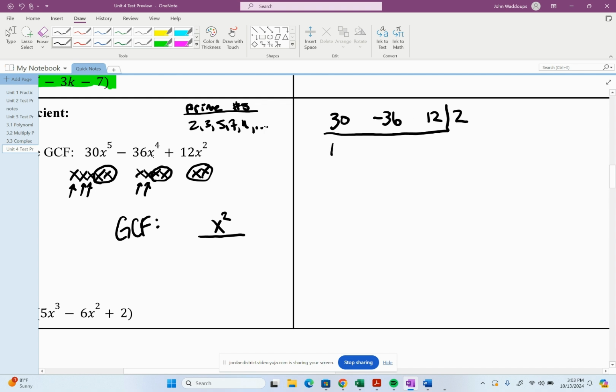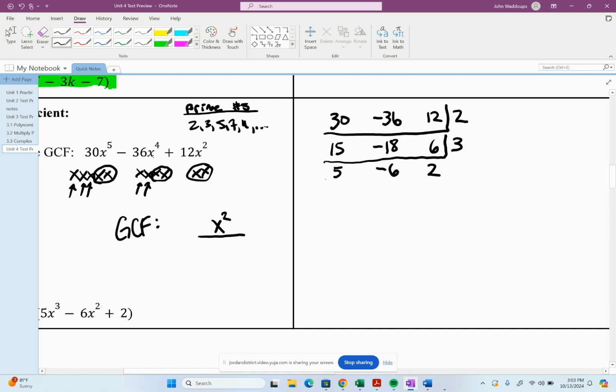2 goes into 30 15 times. 2 goes into negative 36 negative 18, and 2 goes into 12 6. Now, 15 is no longer even, so 2 won't go into all of them. But I see that they're all multiples of 3, so 3 will. 3 goes into 15 5 times, 3 goes into negative 18 negative 6, and 3 goes into 6 2.